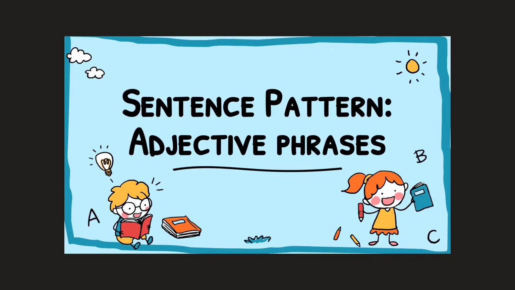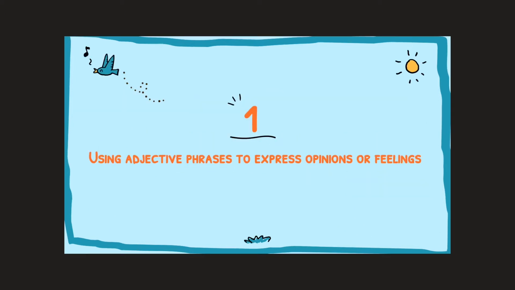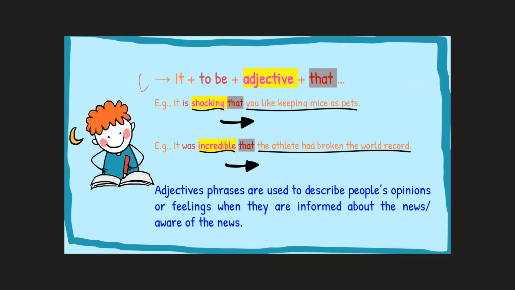Hello everyone, today I'm going to teach you how to use adjective phrases to start sentences. First, we are going to take a look at adjective phrases that are used to express our opinions or feelings. The first pattern here consists of 4 parts.